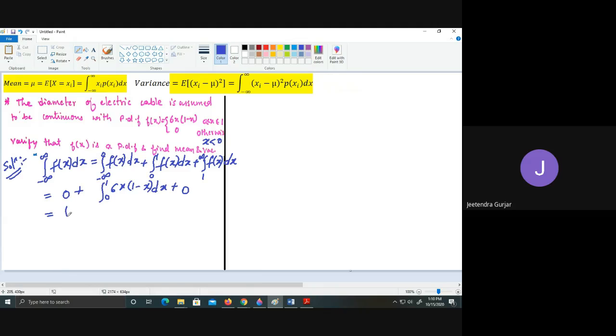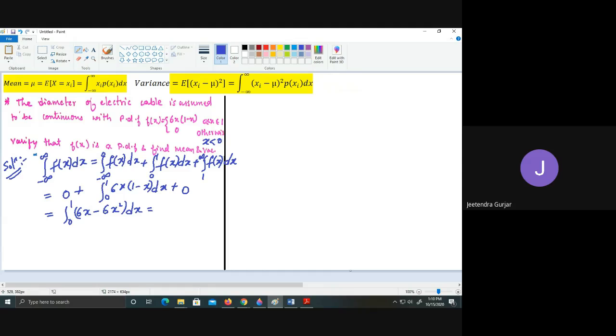If you calculate this, multiply it out, you are going to get the integral from 0 to 1 of 6x minus 6x square dx, students. You can calculate this.